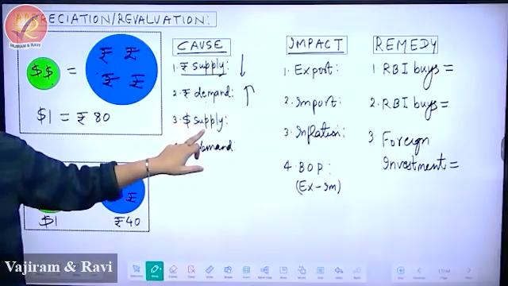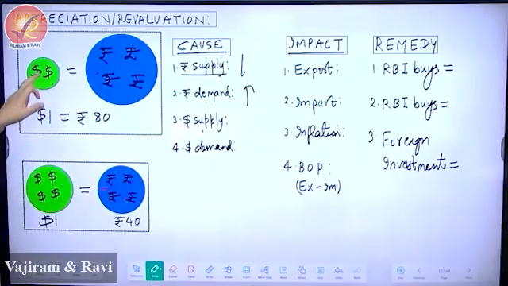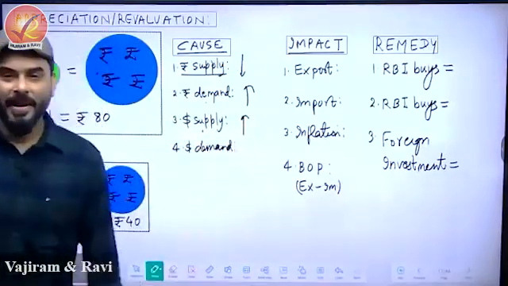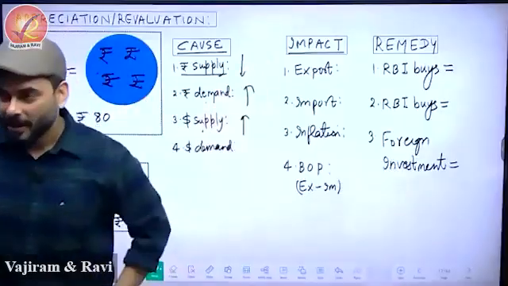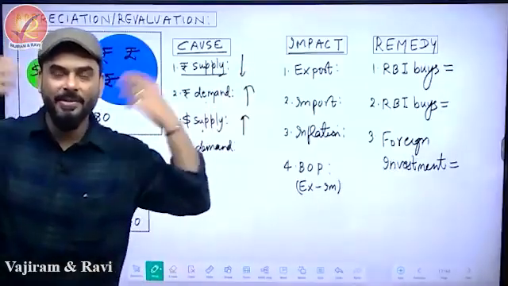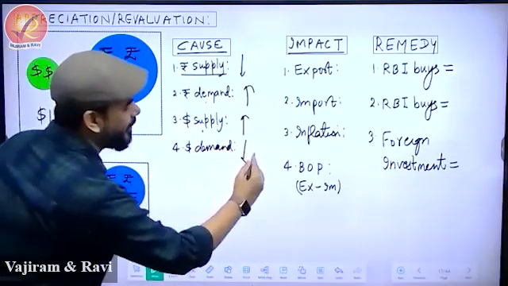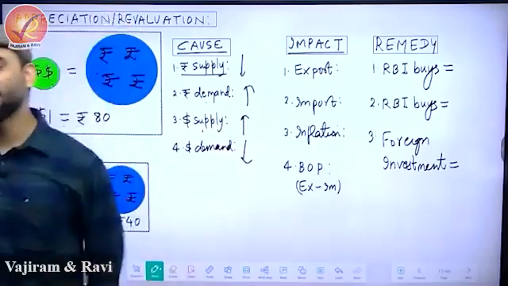Third, what has happened to the supply of dollar? Increased. Brilliant. And if something is excessively supplied, what can you imagine about the demand? Demand has gone down. That's why there is too much of dollar. So its demand has gone down. See how beautifully you have answered this.